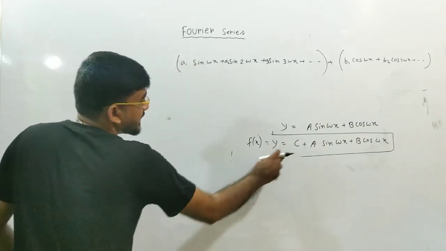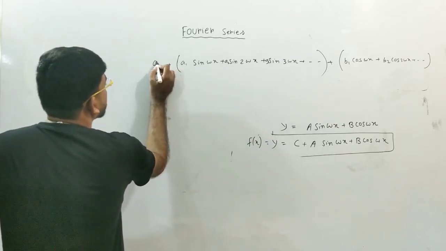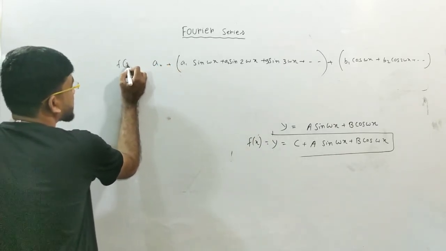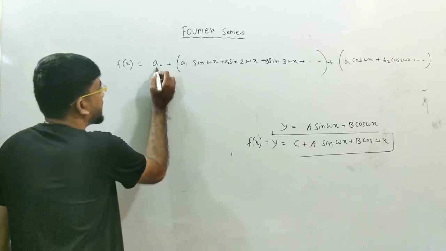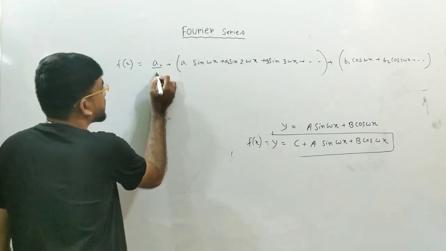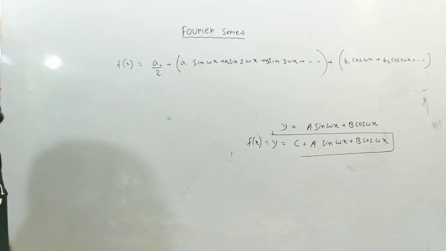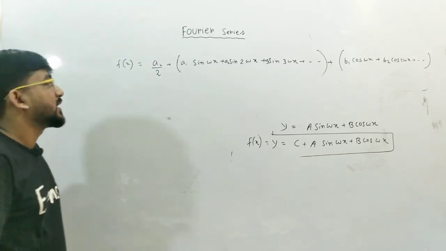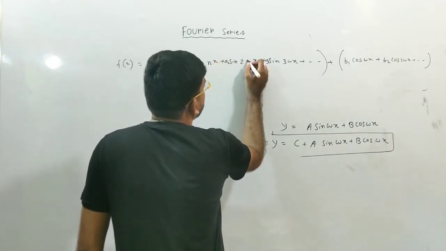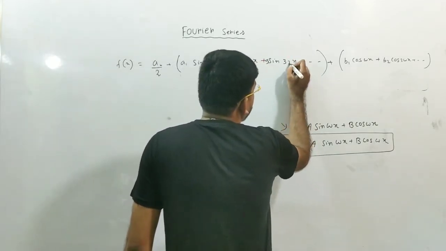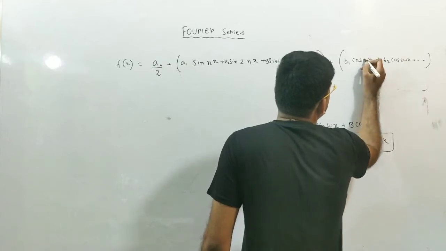So you can write instead of this constant a0 also, another constant, or you can divide it by 2. You can take the constant a0 or a0 by 2. So this kind of situation, and sometimes this omega can be represented by n also, so it will be just like this.